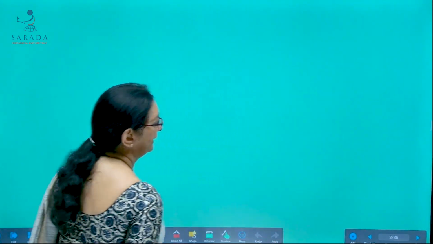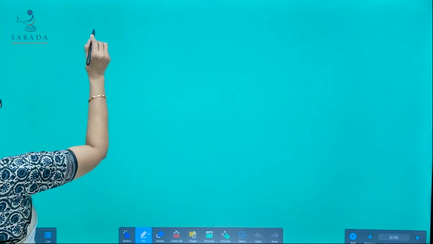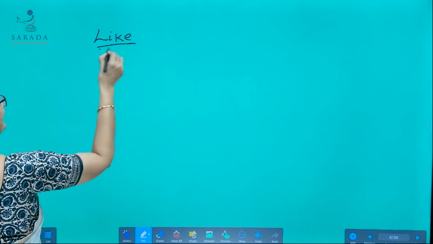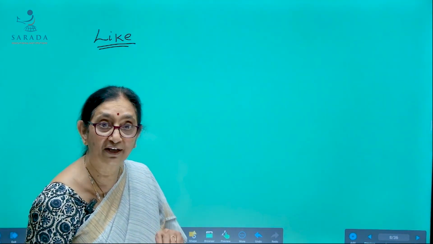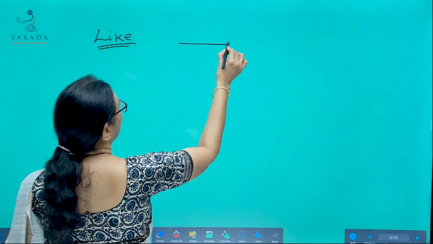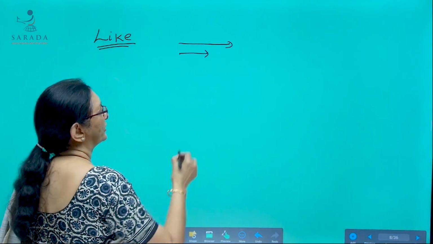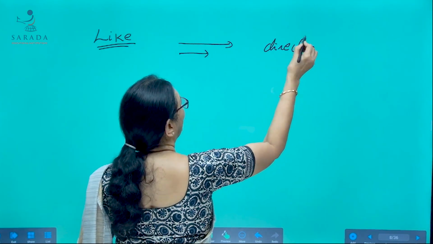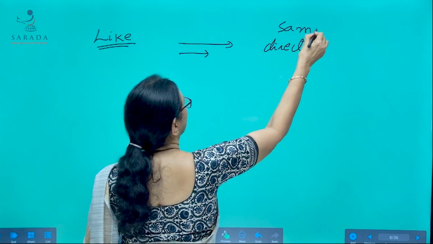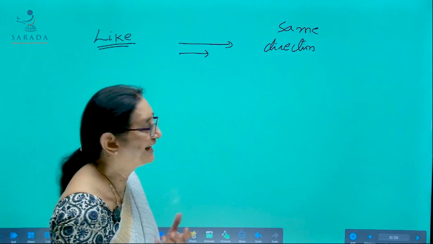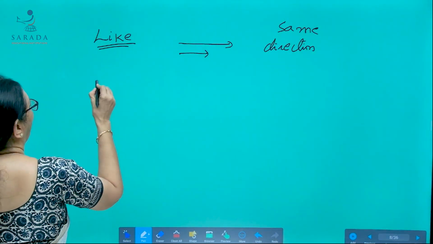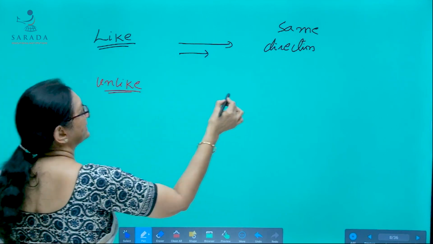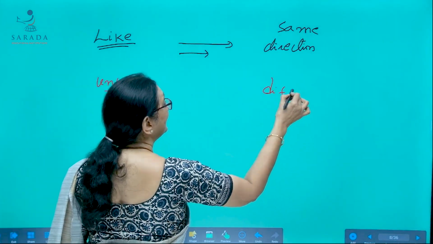Now, two vectors are said to be like vectors. The word like refers to the direction. When two vectors are in the same direction, those two vectors are said to be like vectors. So what are unlike vectors? Unlike vectors means they have different directions.